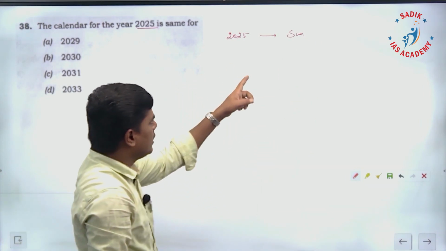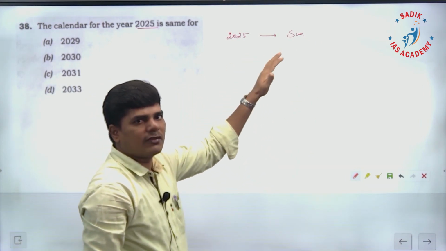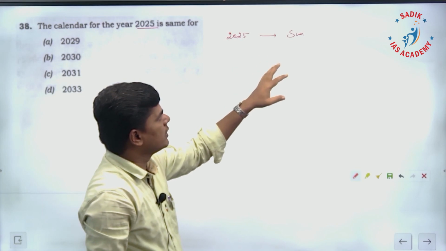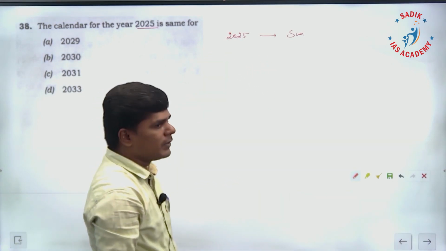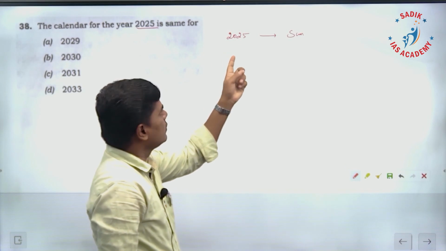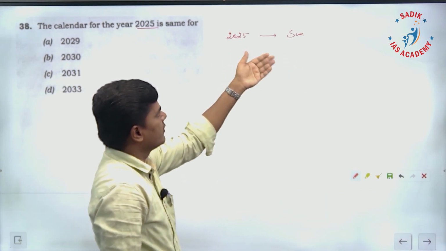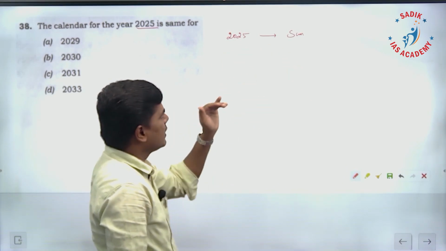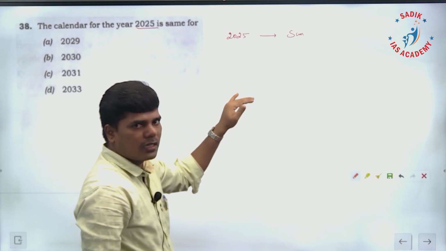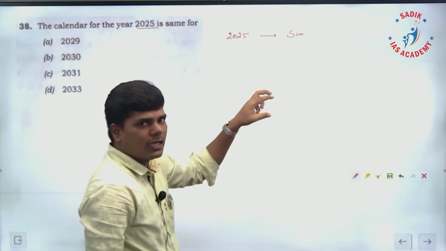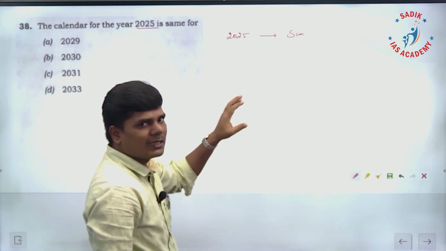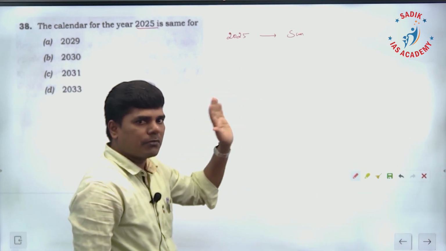We are assuming it starts with Sunday. Next, we have to find another similar year that also needs to be an ordinary year, and that also needs to start with Sunday. If that happens, then the calendar for both years will be the same.